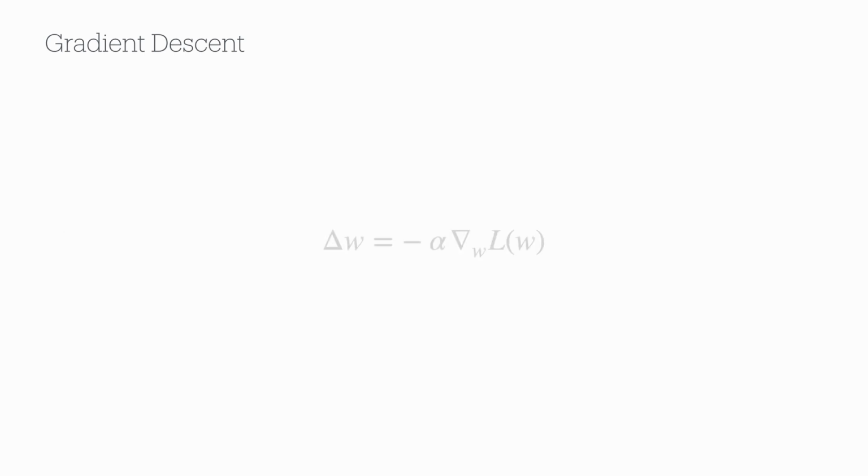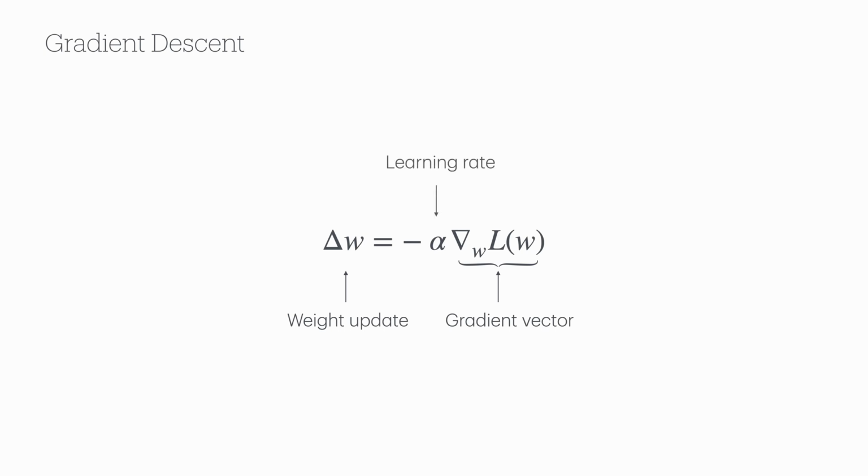At the heart of the gradient descent algorithm is an update rule. The update rule says that at each step, we should move the weights towards the negative direction of the gradient vector. Note that we introduced an extra parameter, alpha. This is called the learning rate. The reason we introduced this new parameter is to control how fast we are traversing the loss landscape. The learning rate is one of the most important hyperparameters when training a neural network model. The best value for the learning rate depends on the problem and can be experimentally found by trial and error.